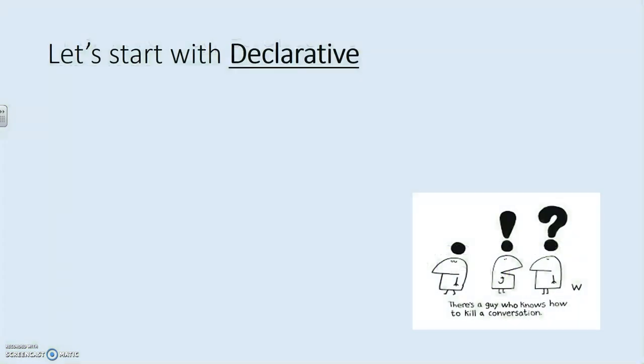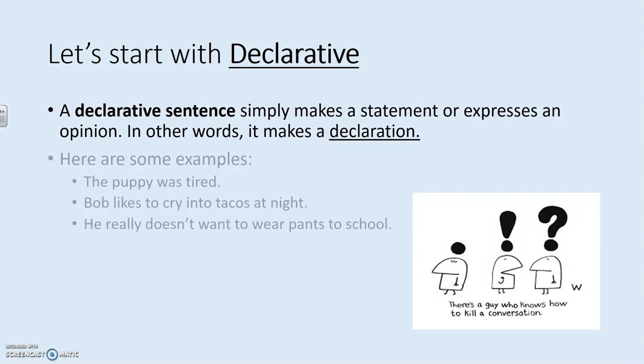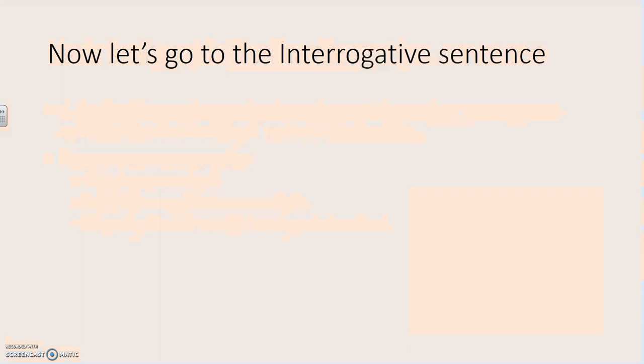It's real easy. There's a declarative. Easy to understand. Think of the word declare. A declarative sentence simply makes a statement or expresses an opinion. So these are going to end with a period. In other words, it makes a declaration. So I declare something. Here's some examples. The puppy was tired. Bob likes to cry into tacos at night, and he really doesn't want to wear pants to school.